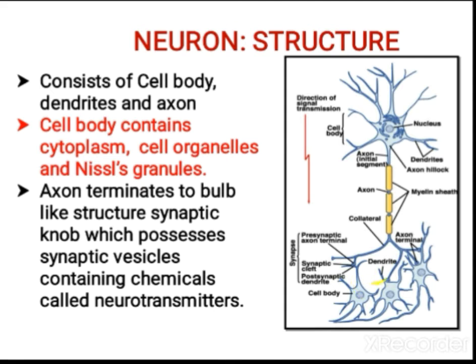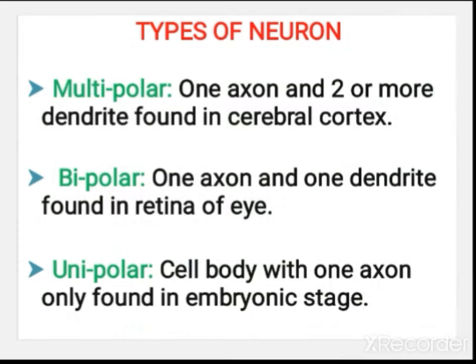The axon of one neuron ends in the dendrite of another neuron. The synaptic vesicles liberate chemicals, the neurotransmitters, which help in passing nerve impulse from one neuron to another neuron.